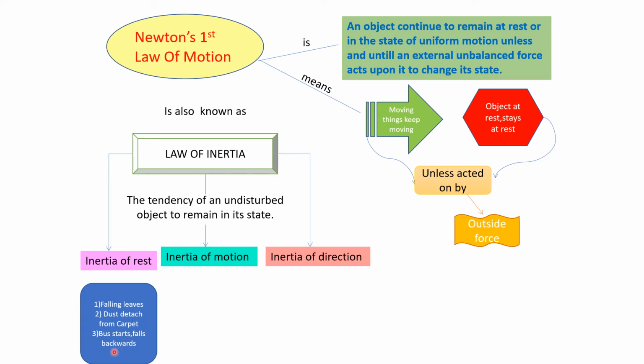Now this one I've taught you very nicely: if the bus suddenly starts, then the passenger falls backward. Why? Because initially when the bus was at rest, you were also at rest. But the moment the bus starts to move, the lower part of the body, which is in contact with the bus, also comes in motion. But the upper part tends to remain in the state of rest due to inertia of rest. So the lower part is moving, the upper part is at rest, it has stopped. So whoever doesn't study, whoever stops, will be left behind, therefore the upper part falls backwards. Right? This is due to inertia of rest.